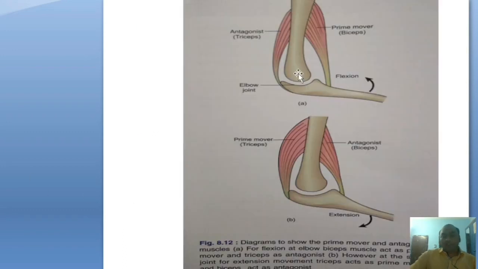When there is flexion of the elbow joint, the prime mover is biceps, and opposite to it, the antagonist is triceps. When there is extension of the elbow joint, the prime mover is triceps, and opposite to the triceps, the biceps and brachialis are the antagonists. So these are the prime movers and antagonists.